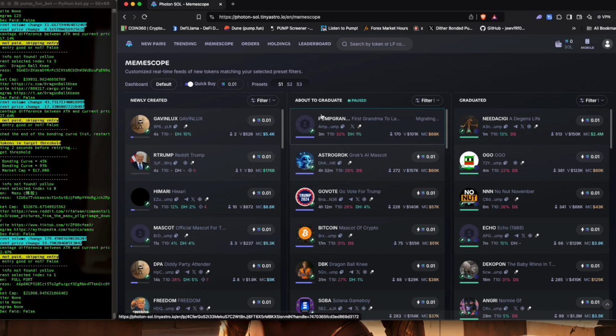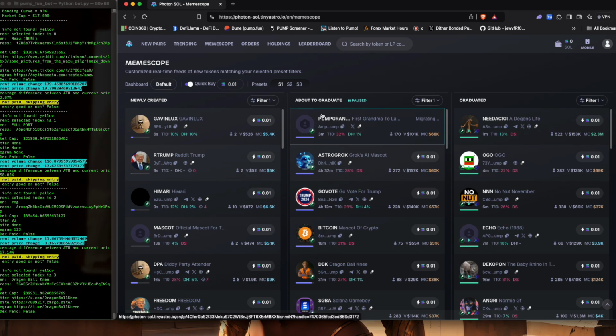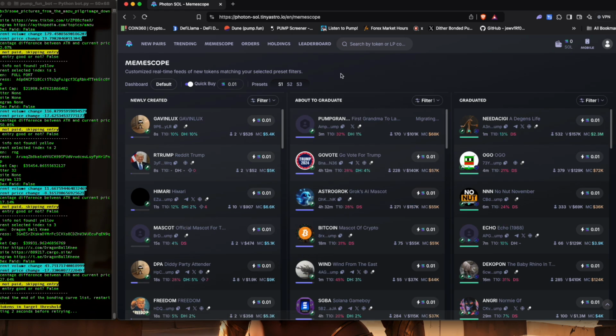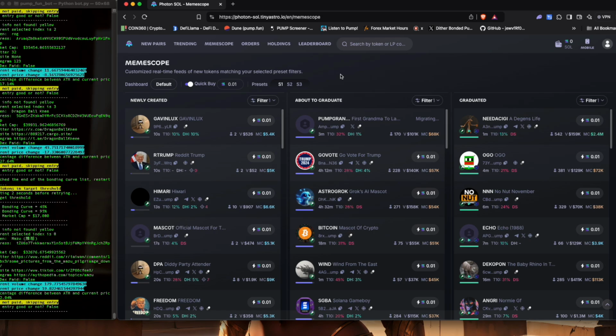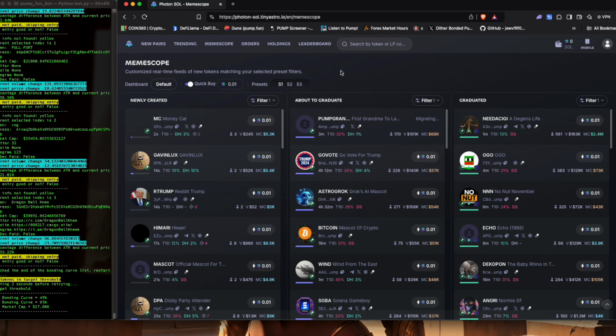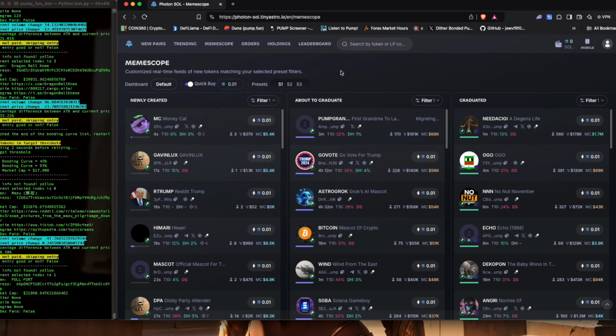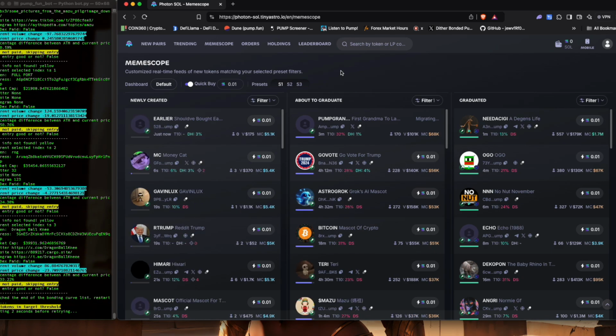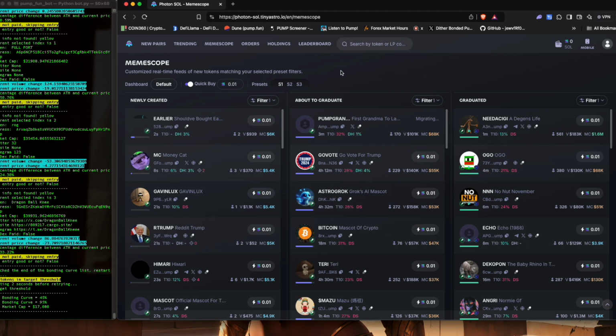So essentially I will be speaking about a new application that has been developed as a result of some techniques that we've been looking at. A client actually came up to me and asked me about quick buying for new pairs.